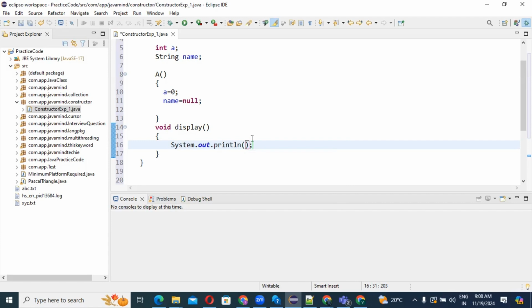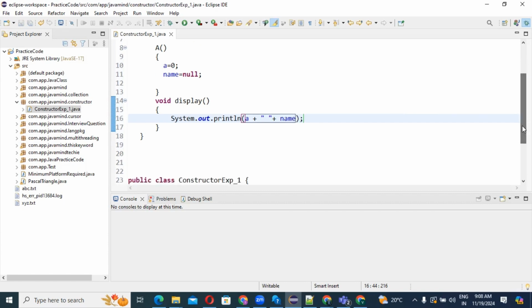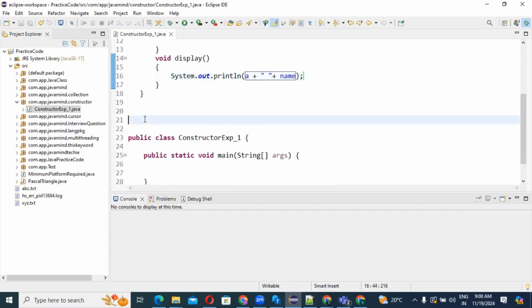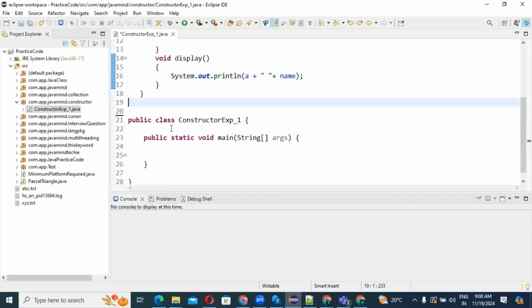Then, if I am going to print this, I need to write sysout here. And I am going to print this a value. So I can print here a, then we need to give some space, then I will print that name value. Correct, guys? Then I will call this display method from our main method. Yes or no?